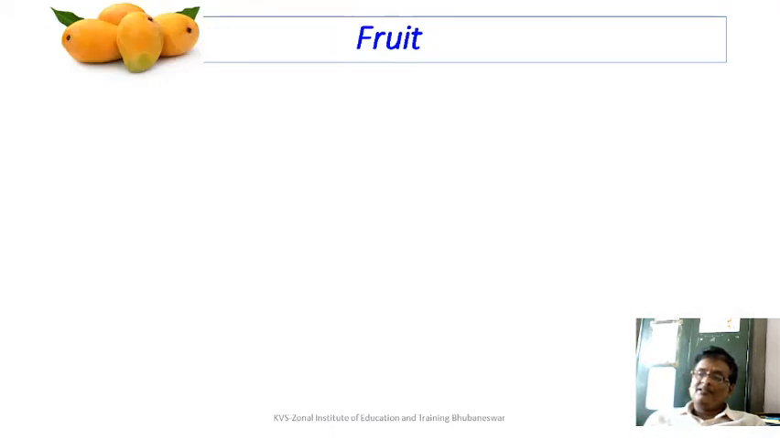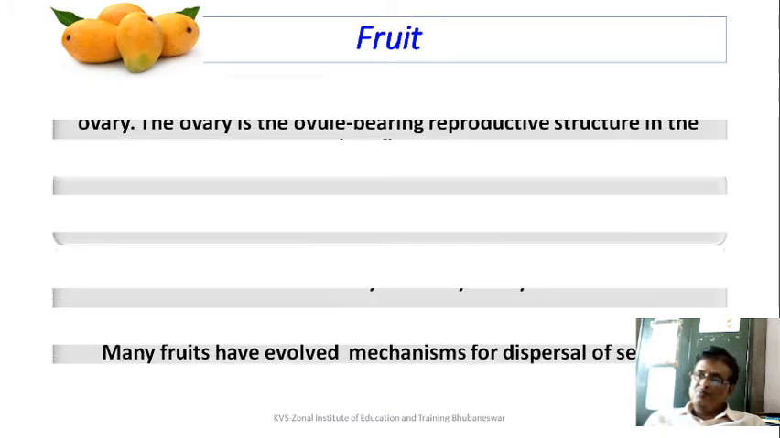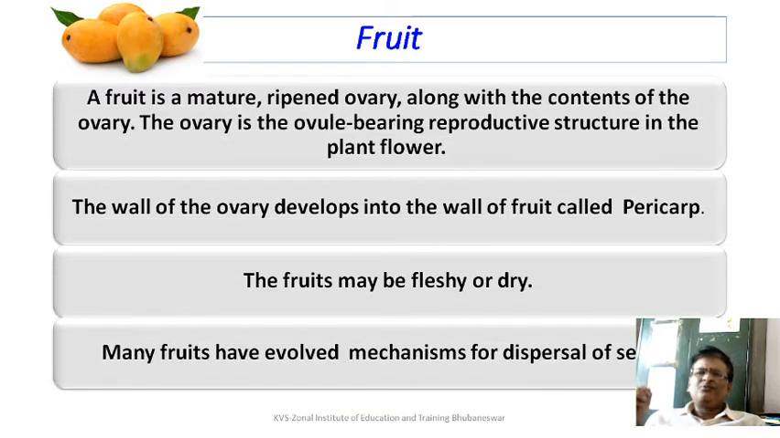These are the advantages of seed for the angiosperm. Let us have some discussion on fruit too. All of us have taken fruit in some way or other. How do you define? Fruit is a mature, ripened ovary, along with the content of the ovary. The fruit is the ovule-bearing reproductive structure of the plant flower. The wall of the ovary develops into the wall of the fruit. You call it pericarp. So pericarp is a character of fruit.